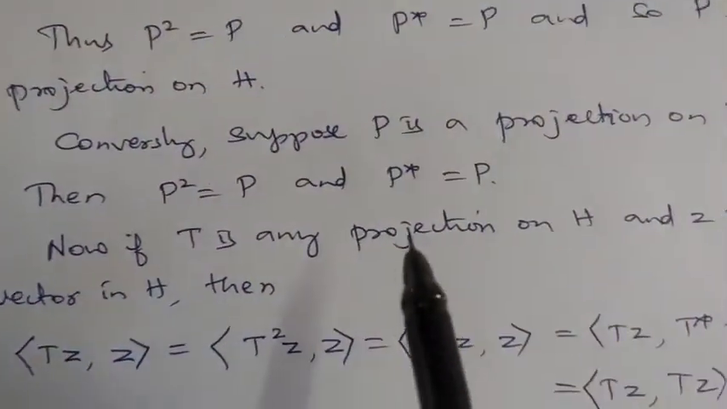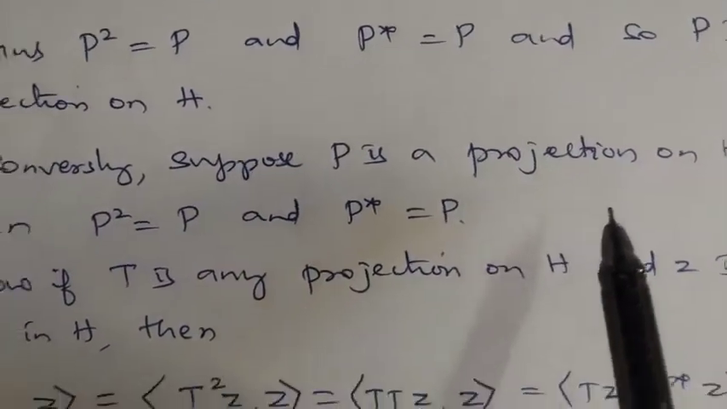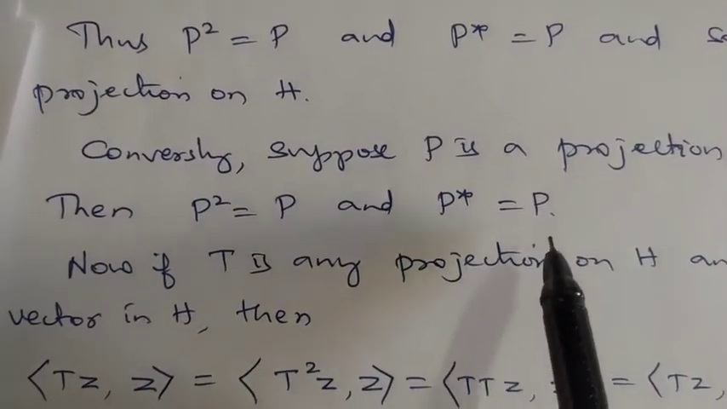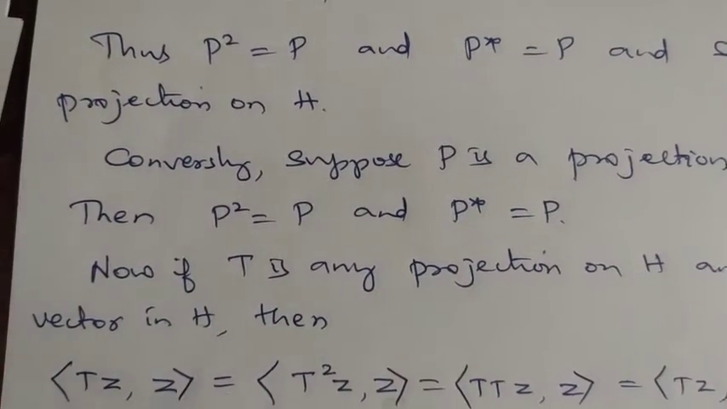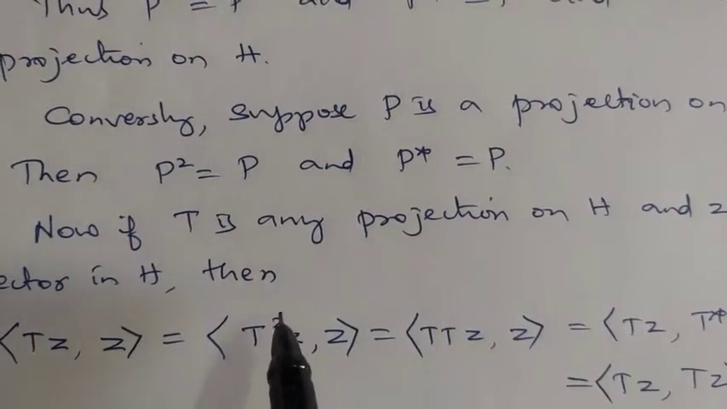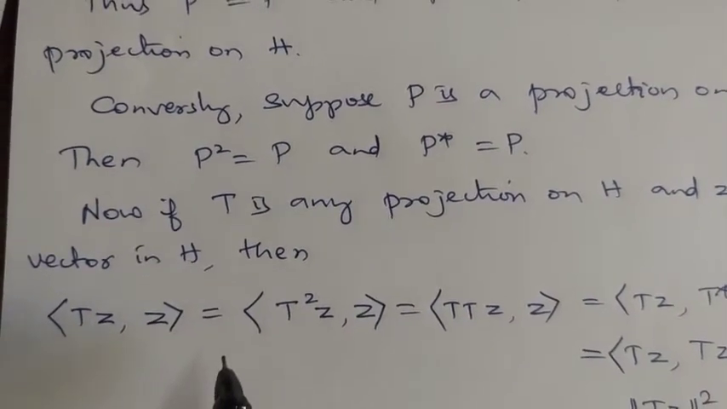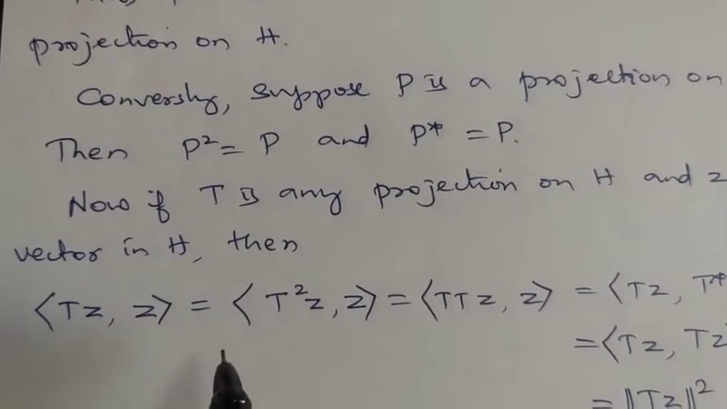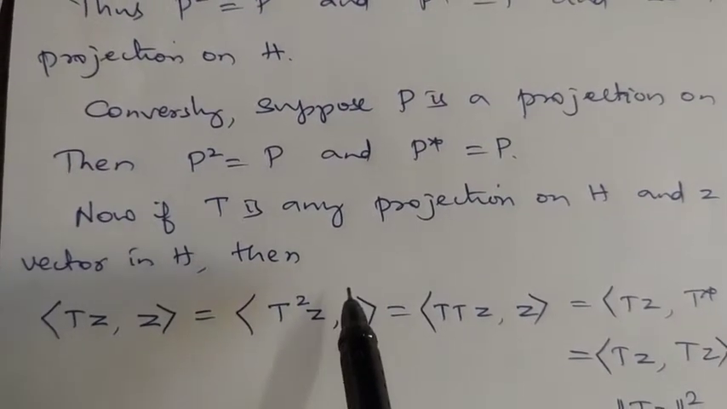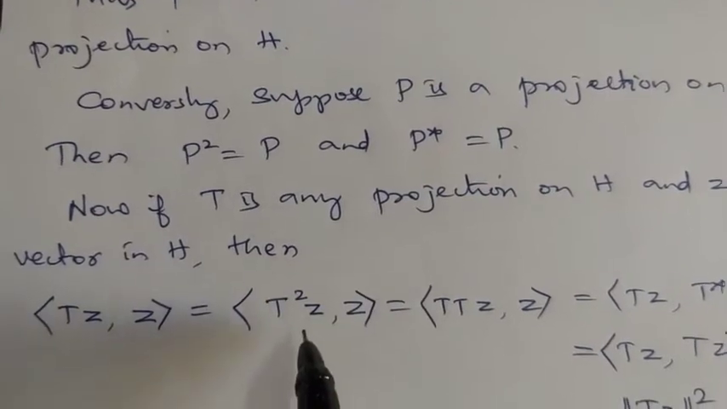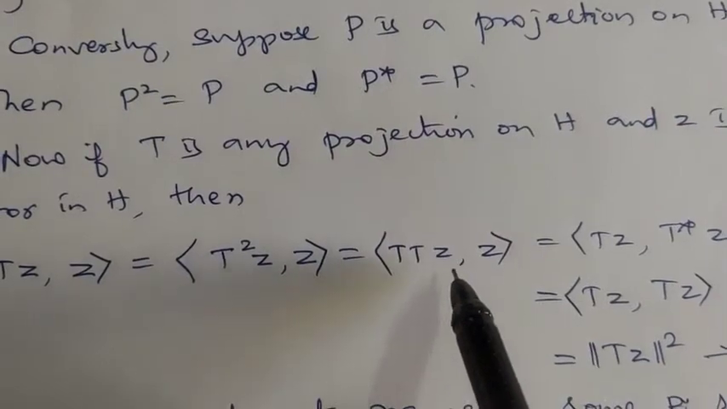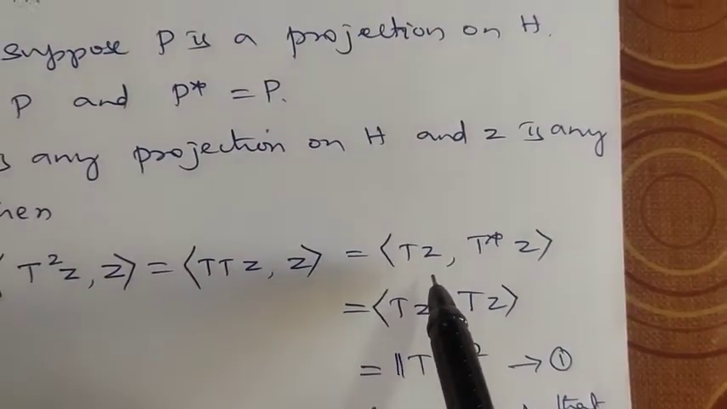Conversely, suppose that P is a projection on H, so that P squared is P and P star is also P. Now, if T is any projection on H and Z is any vector in H, then what will happen? The inner product of T of Z comma Z can be written as, since T is a projection, T squared is T, so this is T squared of Z comma Z. This can be written as T into T of Z comma Z, so this is equal to T of Z.